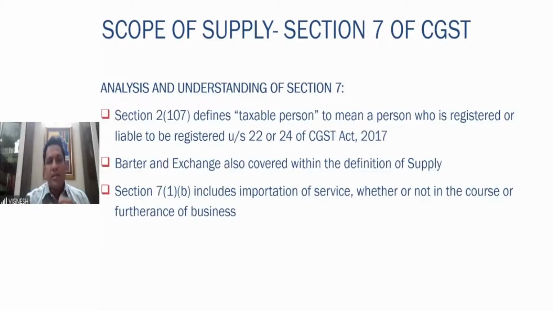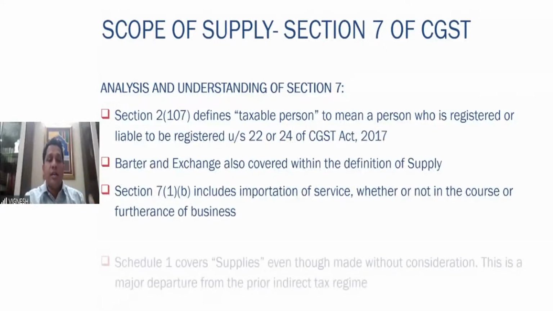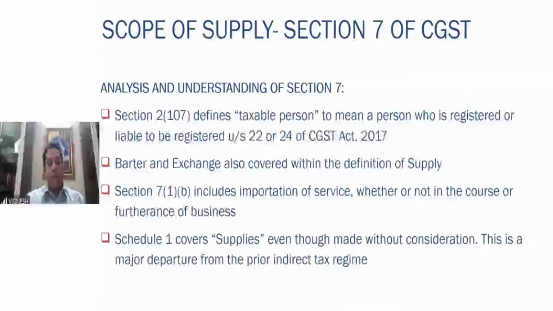And 7.1b, as I told you, it includes importation of service, whether or not in the course or furtherance of the business. I'm sorry, I think I had mentioned importation of service as 7 subsection 2, but it is 7 subsection 1 clause B. So therefore, even though it is not in course or furtherance of the business, if there is importation of service for a consideration, that also comes under supply.